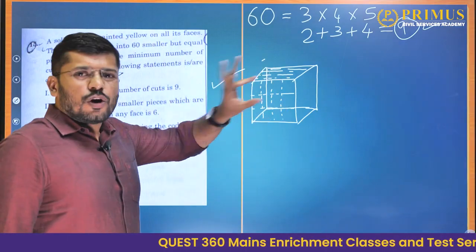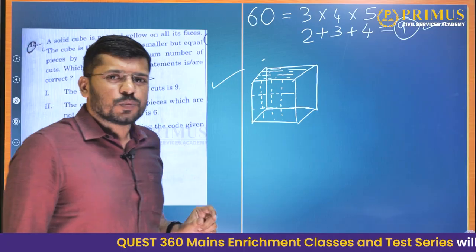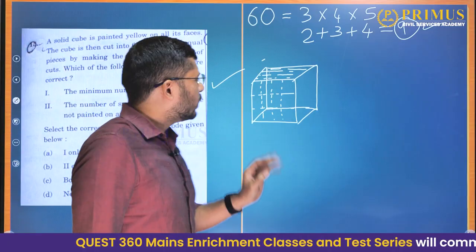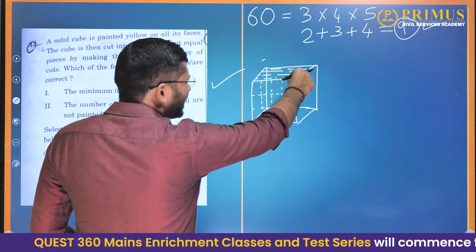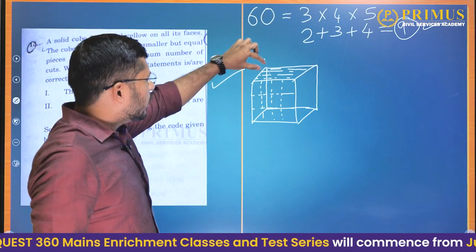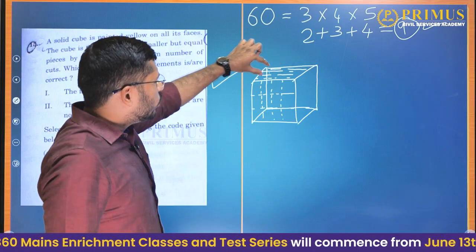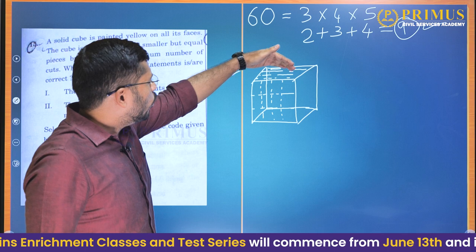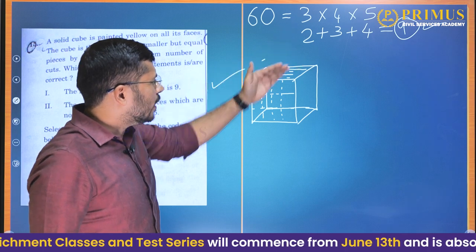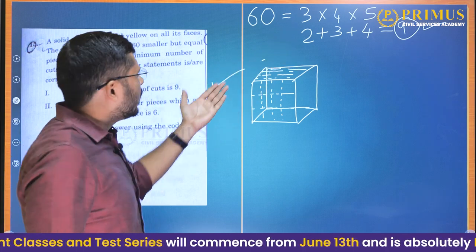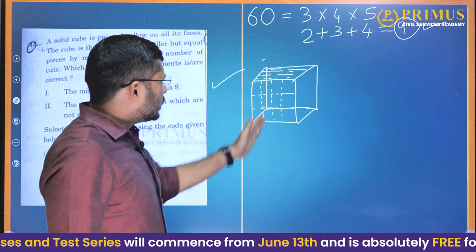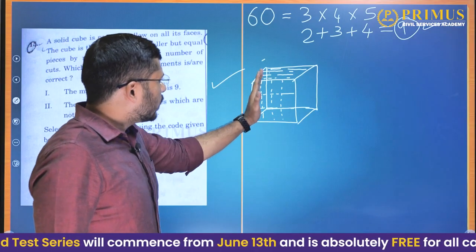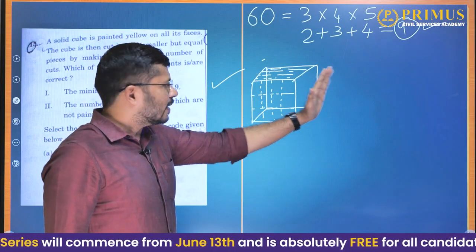In this context, how many such smaller cubes are there which are not exposed outside? What we need to do is, in each direction, exclude 2 of them, because here there are 5 segments. One of the segments is exposed this way, another is exposed that way. And when we are talking about this direction, here we have 4 segments. Again, one is exposed this way and another is exposed that way.